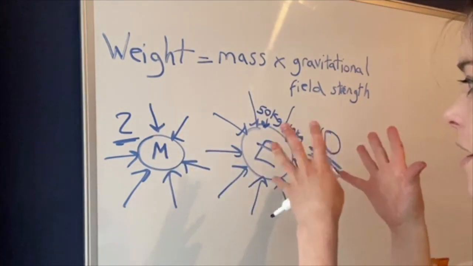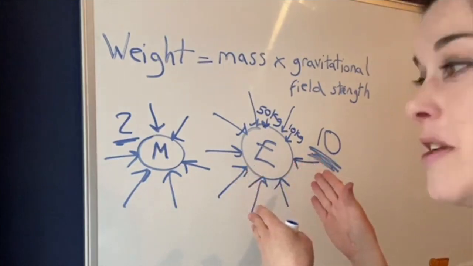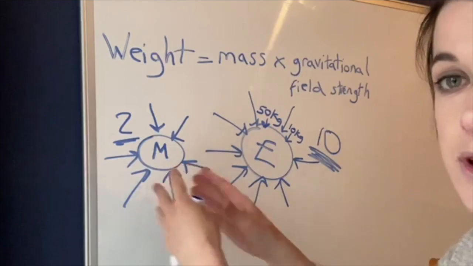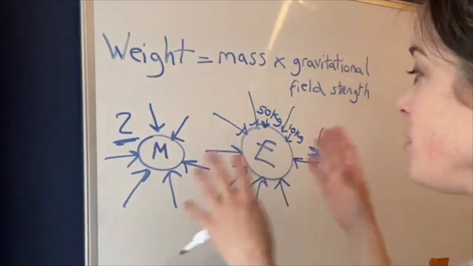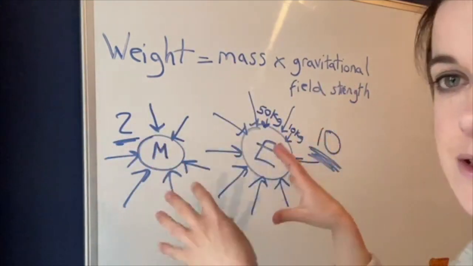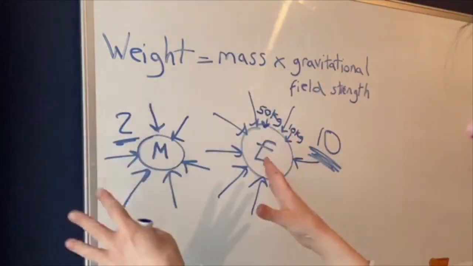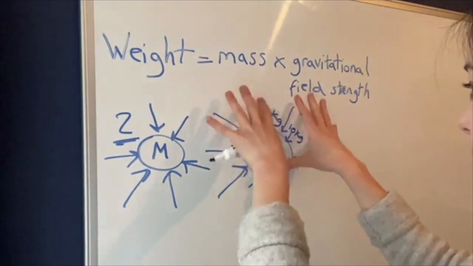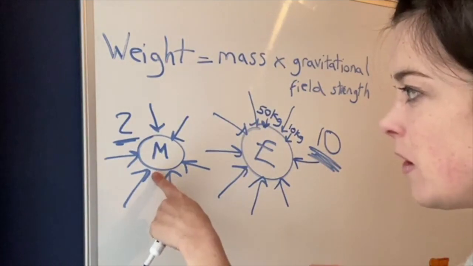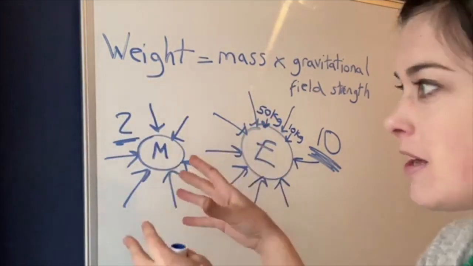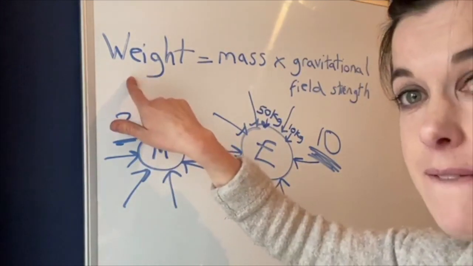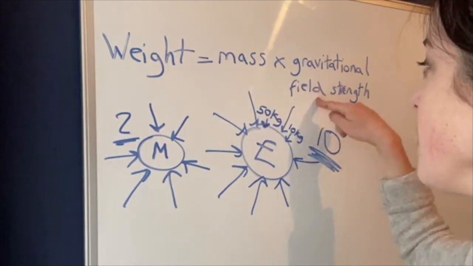All right, so we've talked about how, to use very simple language, Earth is big, so the force of gravity is more. The moon is small, so the force of gravity is less. But if we want to put numbers on it, like magnets, things made of stuff have this gravitational field around them, and because the Earth is big, its gravitational field is stronger. It's 10. And the moon is smaller, so its gravitational field is weaker, so it's 2. Is that all right? So to find the weight of something, you have to take the mass and times it by the gravitational field strength.